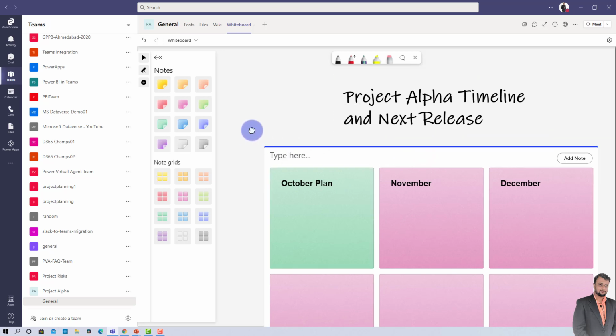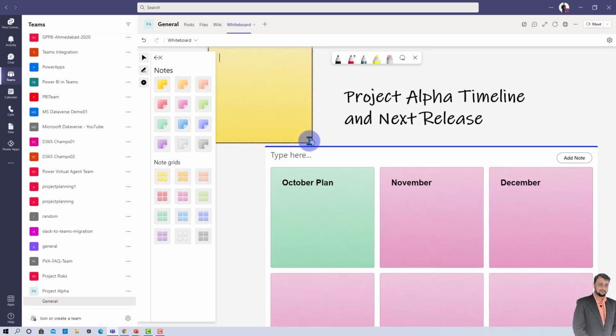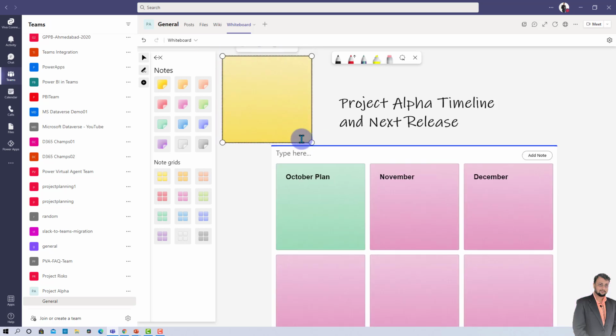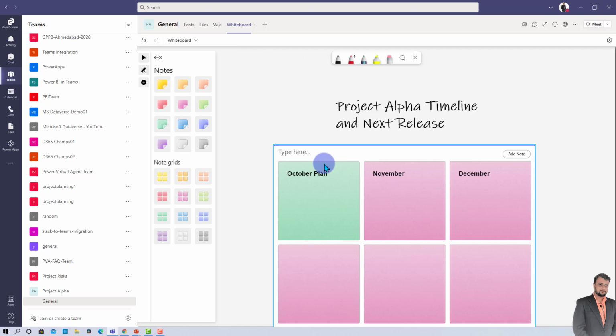Another cool thing that you can do here is if you need to add only a simple note, you can simply add that as well. Just double click and then click anywhere on your canvas and that will add a note for you. You can simply press your center mouse button to zoom in and zoom out on your whiteboard, and if you don't need this you can simply remove that as well.